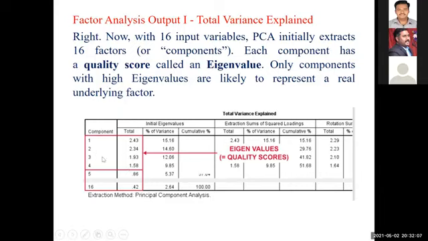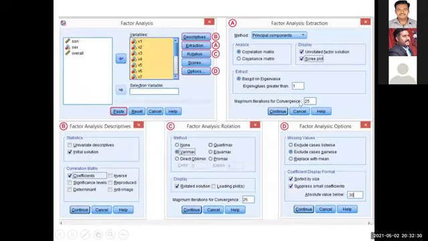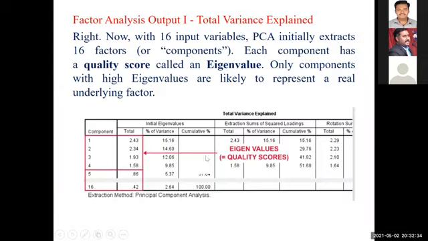If you see component 1, that means factor 1, factor 2, factor 3, factor 4. That means all the 4 factors are getting a value more than 1. See the 5th factor, nothing is going to happen, because the 5, 6, 7 and up to 16 are also there. I will tell you: here they kept 25 factors. That's why it continues, but I just cut it short and gave only this.